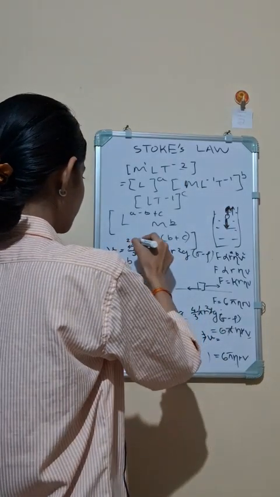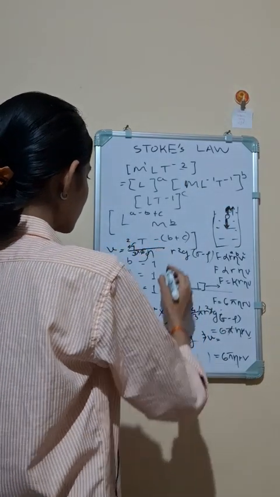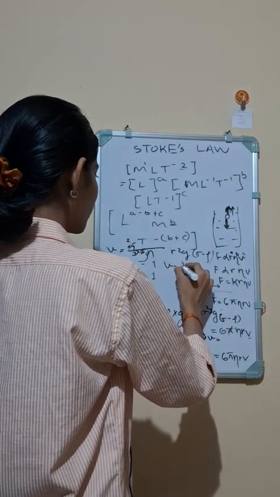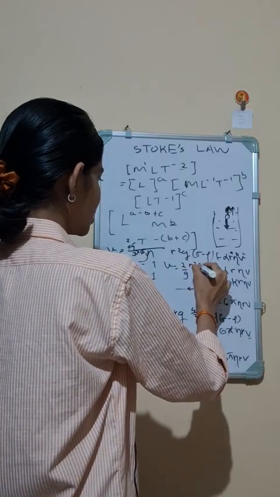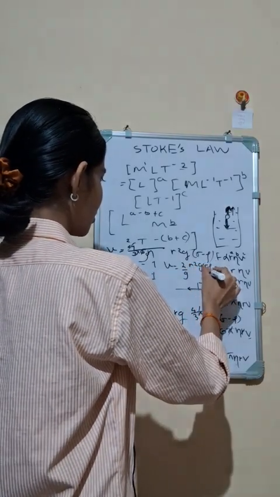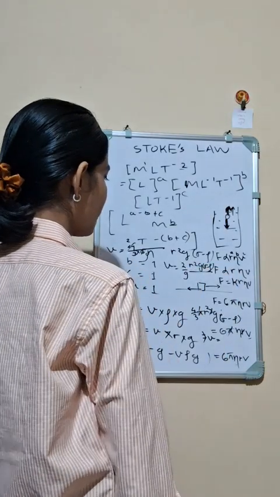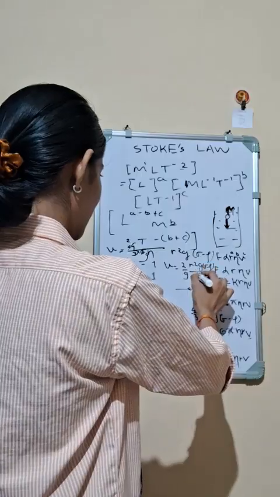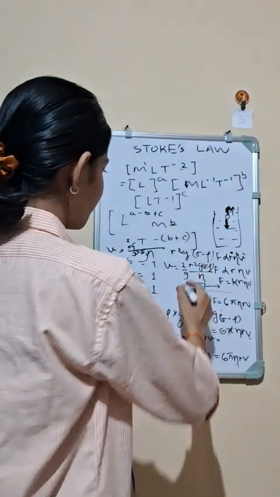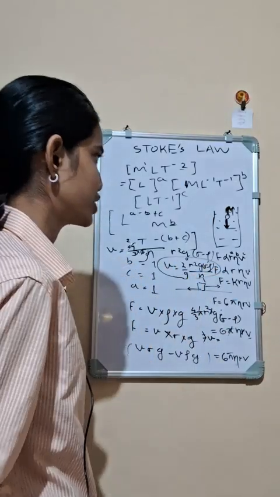So we can say that velocity equals 2 by 9 r square g sigma minus rho by eta, right? This is the velocity.